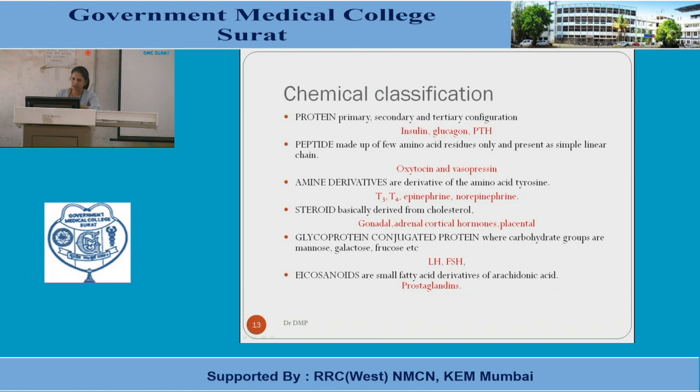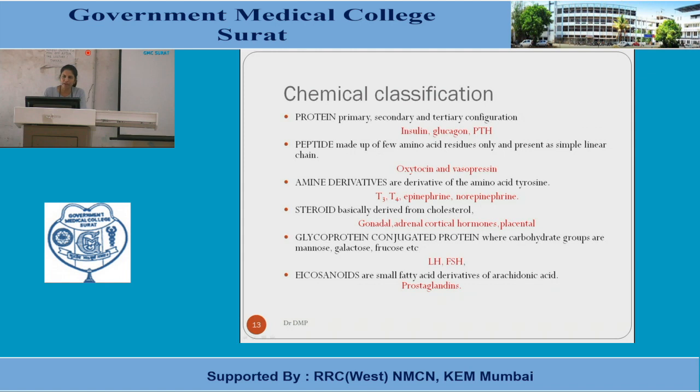On enumeration, here I have given 2 or 3 examples, that is insulin, glucagon, and parathyroid hormone, which are protein hormones in nature. Which are the peptides? What is the difference between proteins and peptides? Peptides are a linear chain of the residues of amino acids. Depending upon the number, their structure is different and their functions are different.